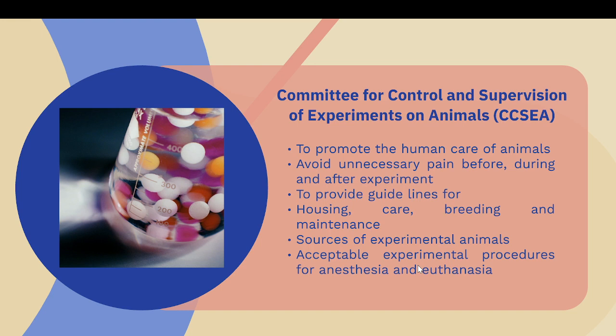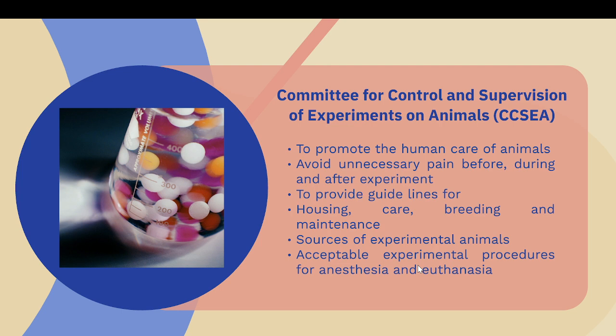And there is a committee for the supervision of all these experiments on animals, which frames certain rules, and this is called CCSCA. It is for the promotion of humane care of animals, to avoid unnecessary pain before, during and after the experiment also, and to provide guidelines for housing of the animals. That means they have to be given proper housing conditions, proper care and breeding and maintenance.